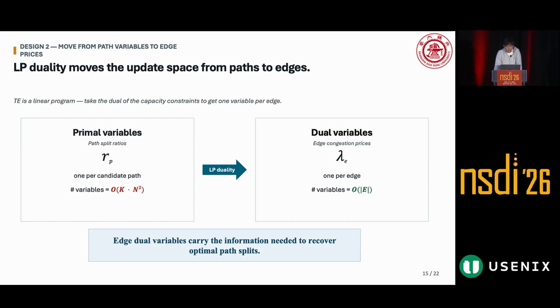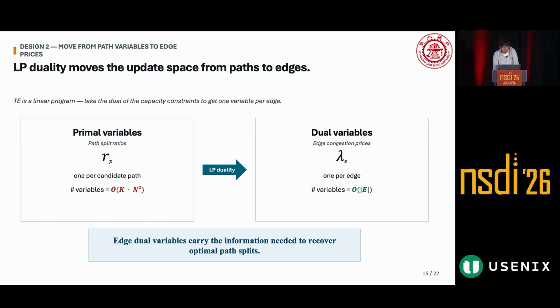So how do we move it out of the path space? We take the partial dual of the capacity constraint and obtain a dual variable, lambda, for each edge. Intuitively, lambda E can be understood as the congestion price of that edge. The total number of dual variables is only the number of edges.